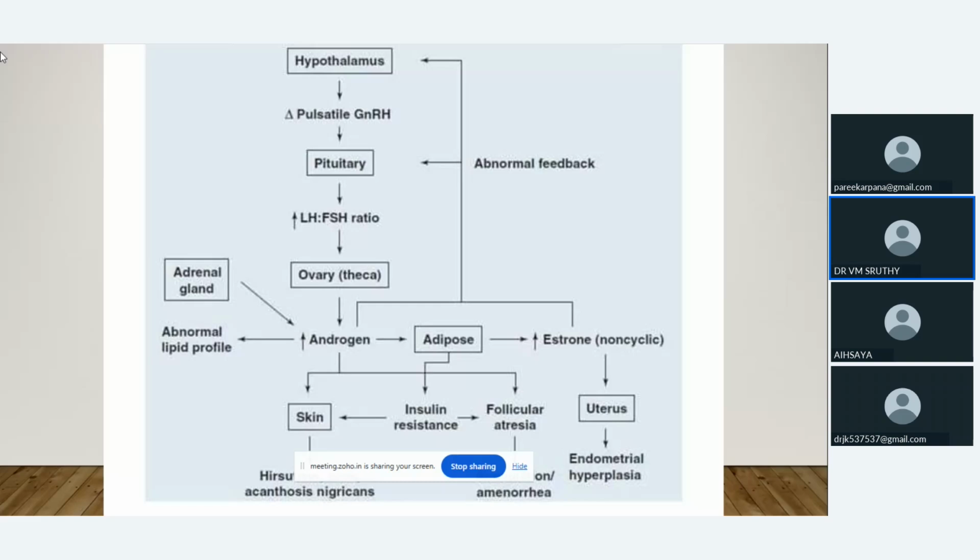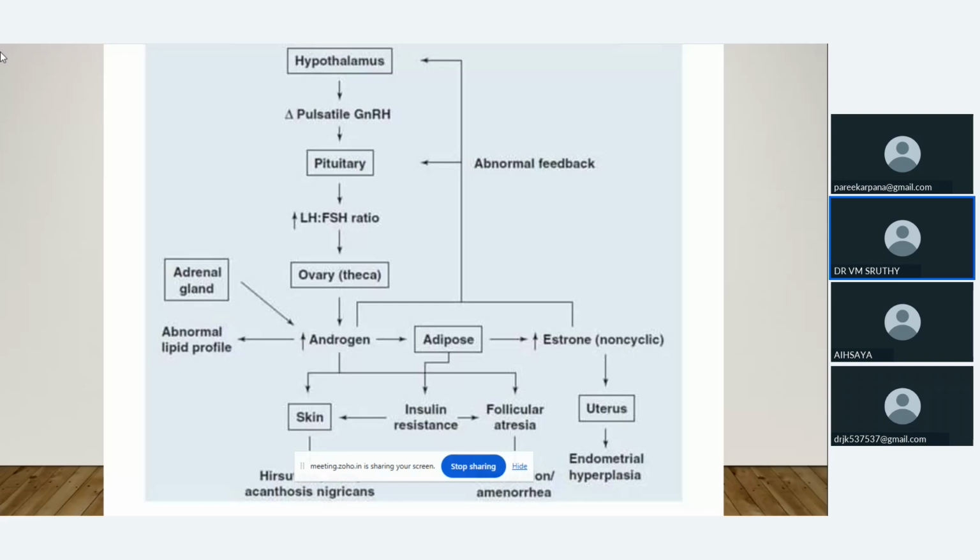Then its main action is on the theca cells. It will produce more androgens. So it will act on the skin, and it can cause hirsutism and acanthosis nigricans. Then increased estrogen in the uterus will cause endometrial hyperplasia.